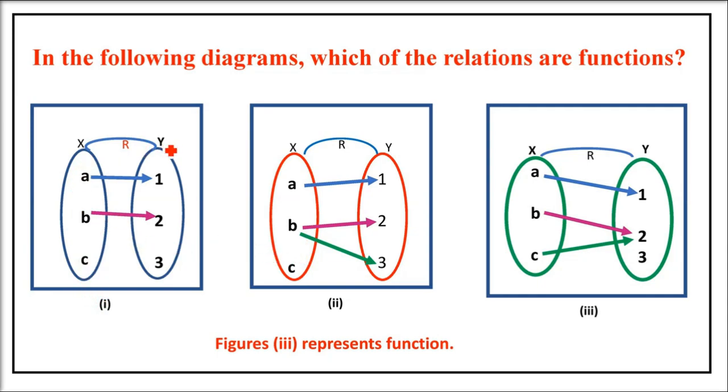Whether they are functions or not, there are two important things. If we have two sets, one is set A, the other is set B. First thing is no element of set A should be remaining without an image. Second thing, two arrows, two mappings from any element of set A should not be there, more than one to be very precise. That means there cannot be two y values for a single x value. For example, if you have (x, y1), (x, y2), that is x giving two different values of y, this is not possible in a function.